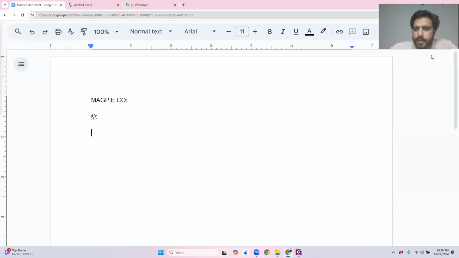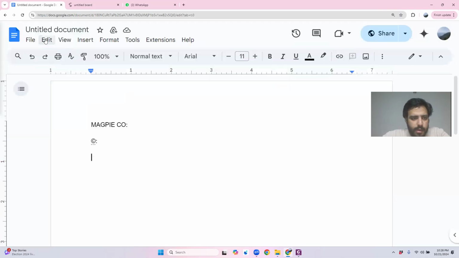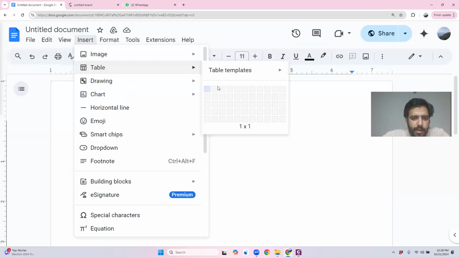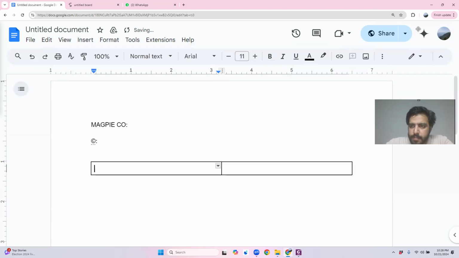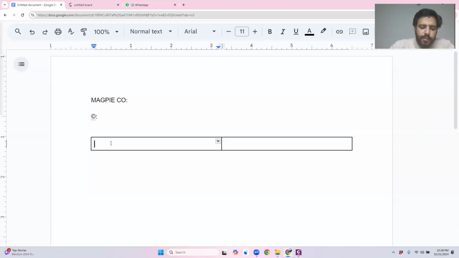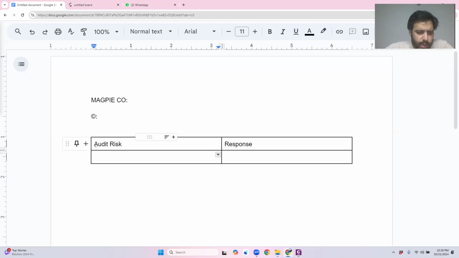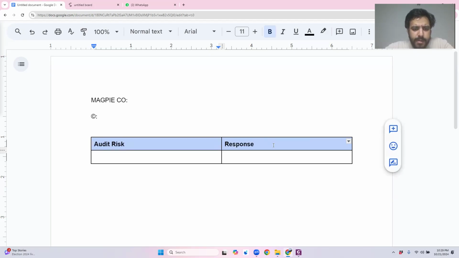And how do I make the table? Let me insert the table of 2 by 2. Let me put my picture back up here. Okay. So my first heading would be audit risk. This side would be audit risk and the other side would be response. Instead of writing down auditor's response, I can also simply write down response. That is enough. So I will press tab, go to the next tab and make this a bit better for the examiner, a bit presentable for the examiner as well.